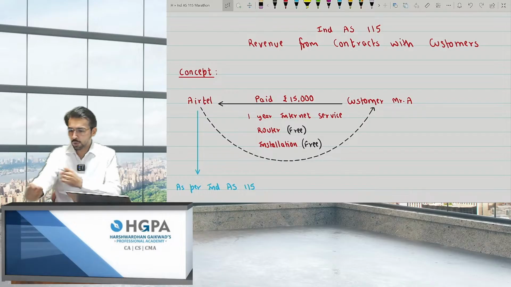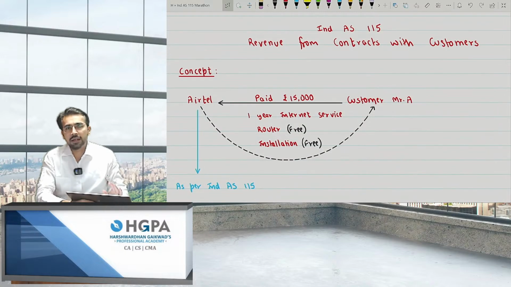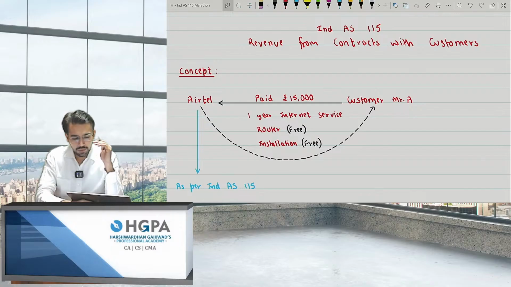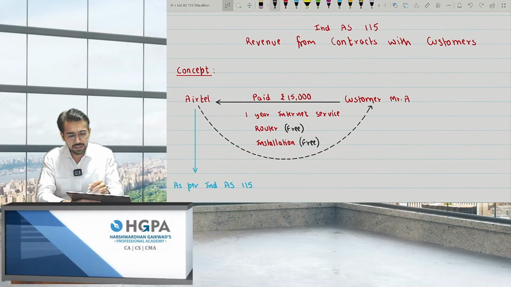Yes. Okay then, let's start. So today we'll be covering the entire IND AS 115, that is revenue from contracts with customers. In this IND AS, I'll try to recall each and every concept. For every concept I have given an example, and I've also taken the exam questions. So now I'll be starting with this IND AS.